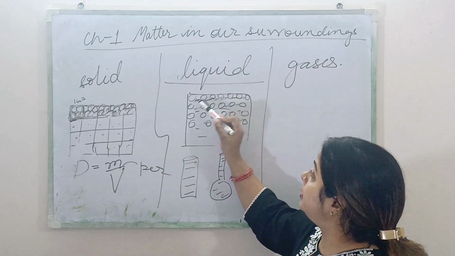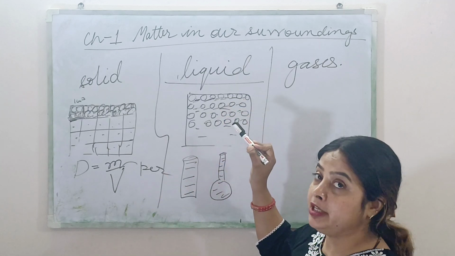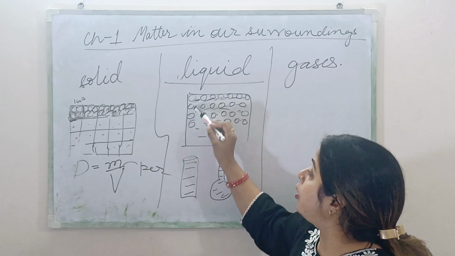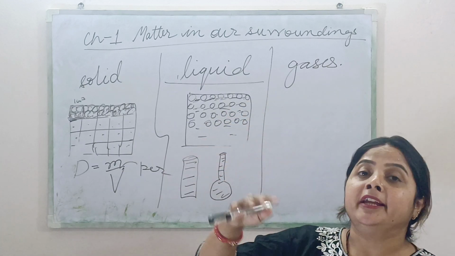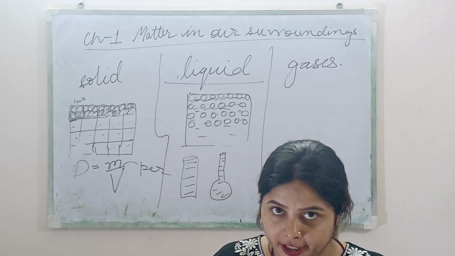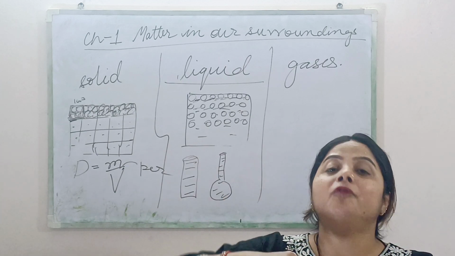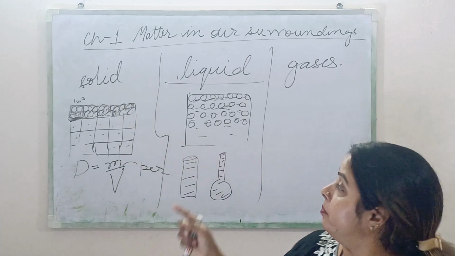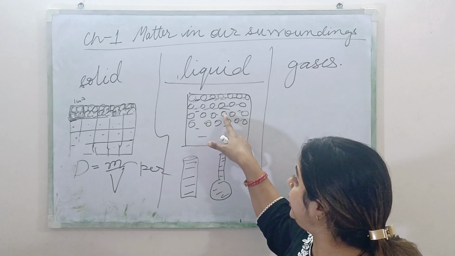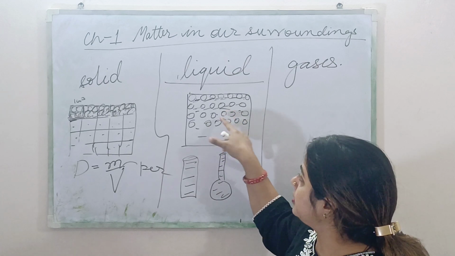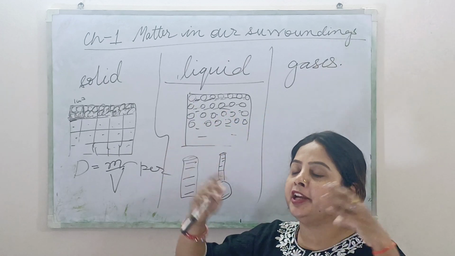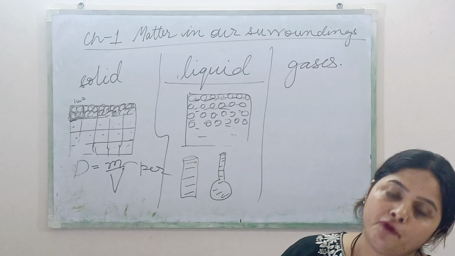It means the molecules, and liquid can flow also. So the molecules or particles of liquid can move here and there. They cannot move too much here and there, but since they have space between the particles, they can move here and there. That is why liquid can flow.